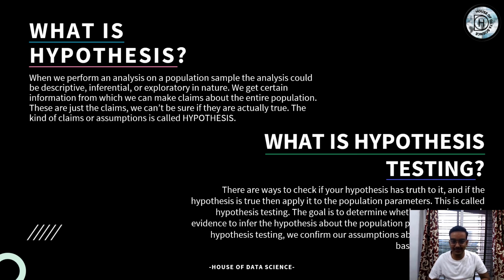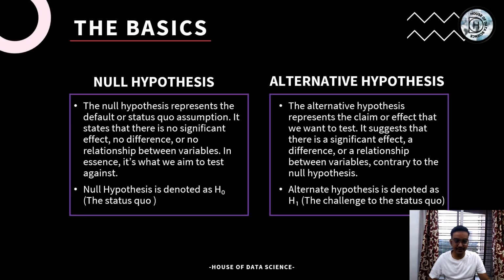So there are two parts to it. Either we reject the hypothesis, that suppose we said the hypothesis is that maximum people are coming to office before 10 a.m. So what would be the rejection of that? That maximum people are coming after 10 a.m., right? So there is one thing to hypothesis testing: either we reject our hypothesis or we fail to reject our hypothesis. That is just another way of saying accepting a hypothesis. So we never accept a hypothesis. We always say we fail to reject the hypothesis. So that is hypothesis testing.